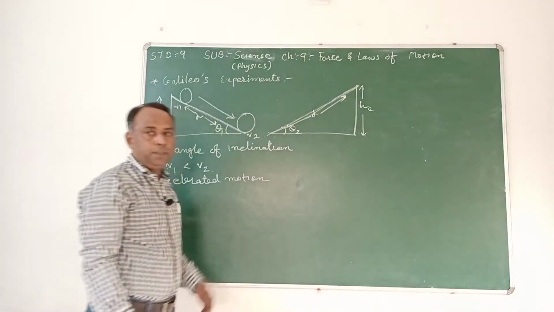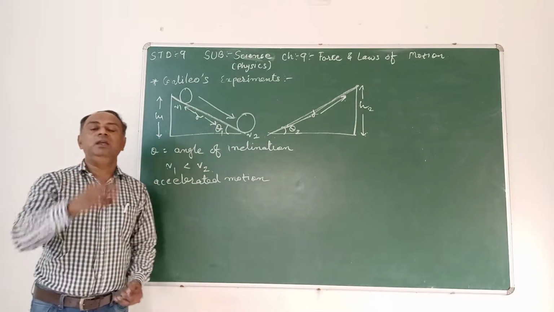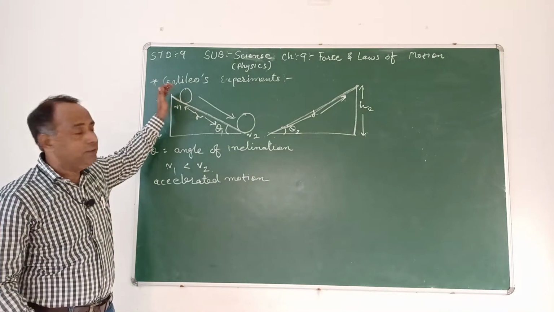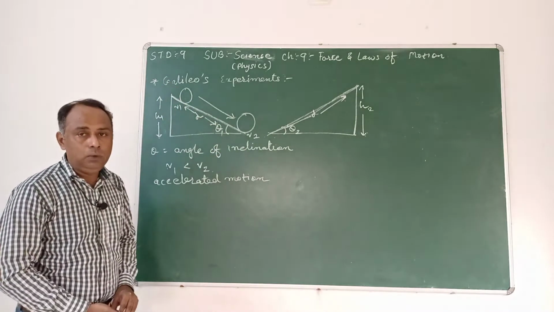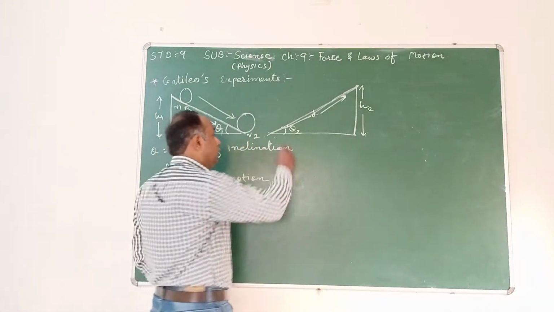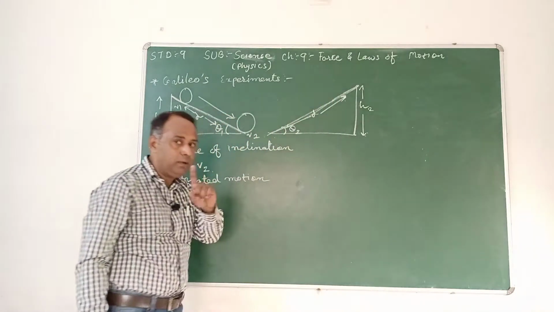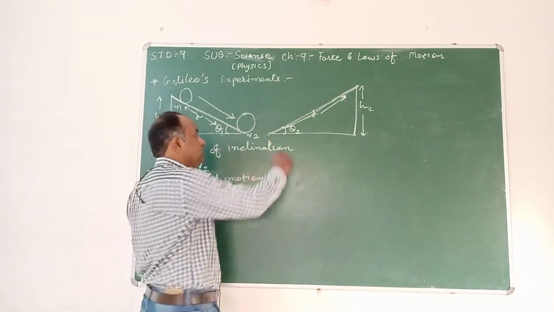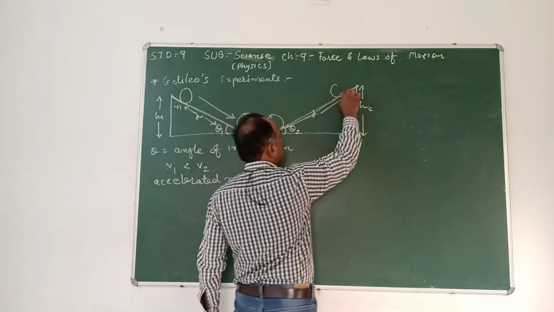He was very keen to observe that if a ball is allowed to roll down a slope, it covers the same distance. Remember, important thing to understand, friends, it covers the same distance like this and like this.